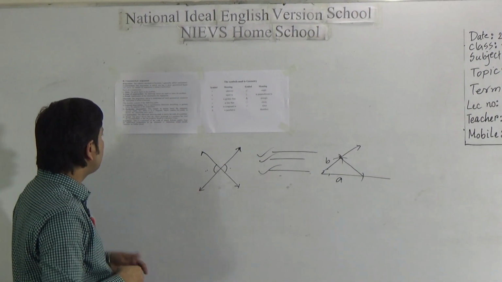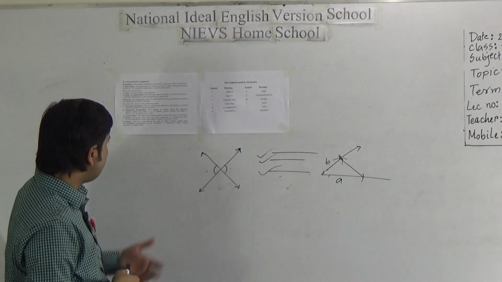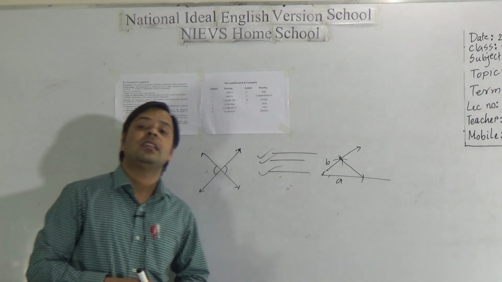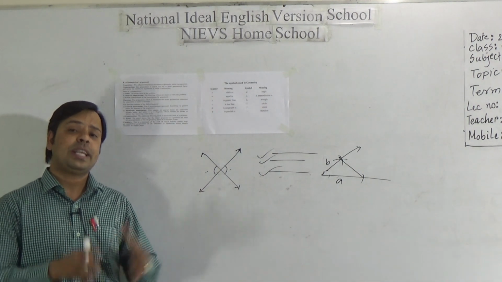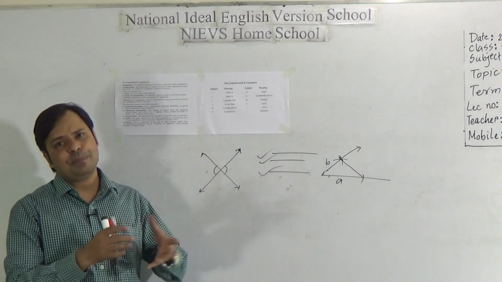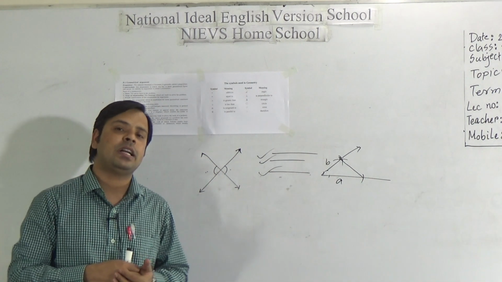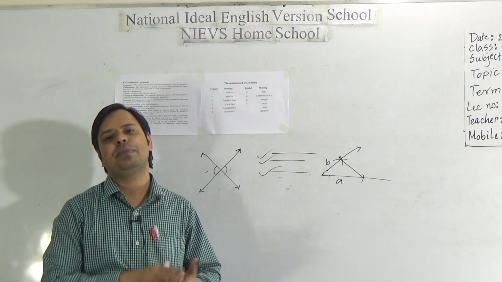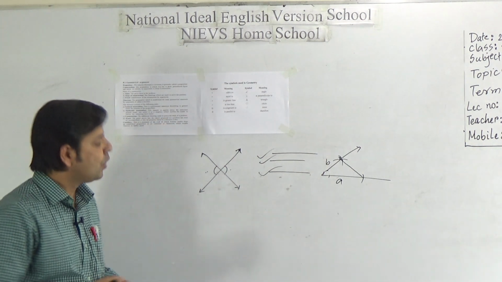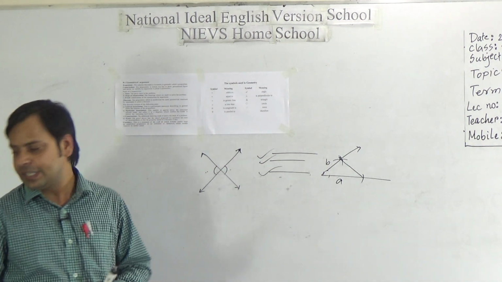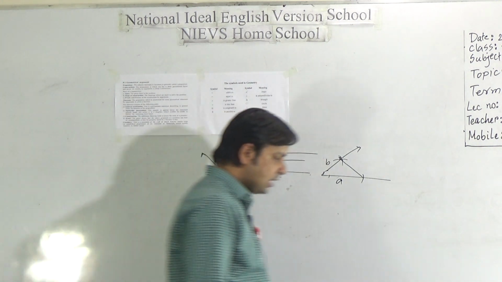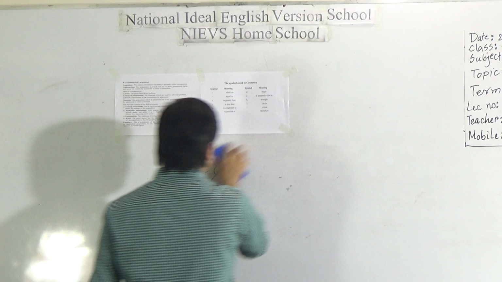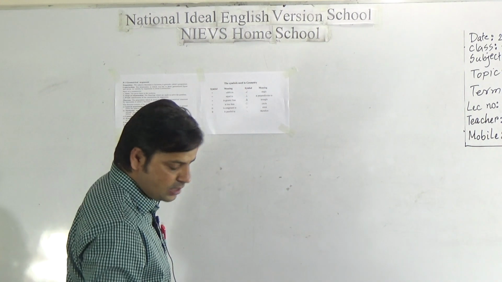It means that corollary means a statement which is true, and that we can say from any proposition, depending on any true statement, we can say that another statement is true. Suppose when we prove the sum of the three angles of a triangle is two right angles, in that case, we will see this.